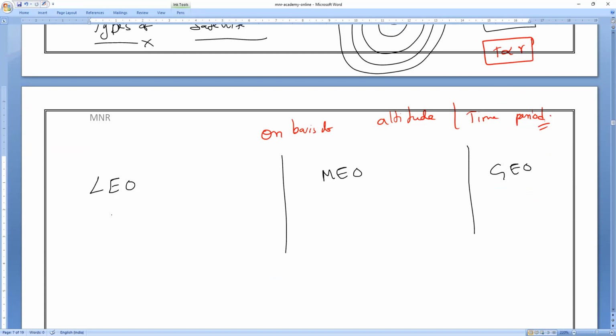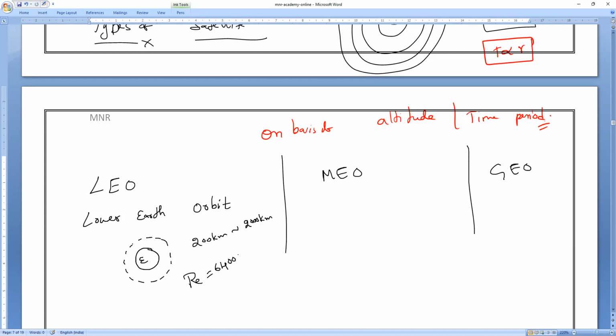LEO, all of you remember, means lower Earth orbit. So how low is the lower Earth orbit? Observe, brothers. If a satellite is revolving between 200 kilometers and 2000 kilometers above the Earth's surface, and the radius of the Earth is 6400 kilometers, am I right or wrong? So any satellite revolving around the Earth between 200 and 2000 kilometers, we call a lower Earth orbit satellite.